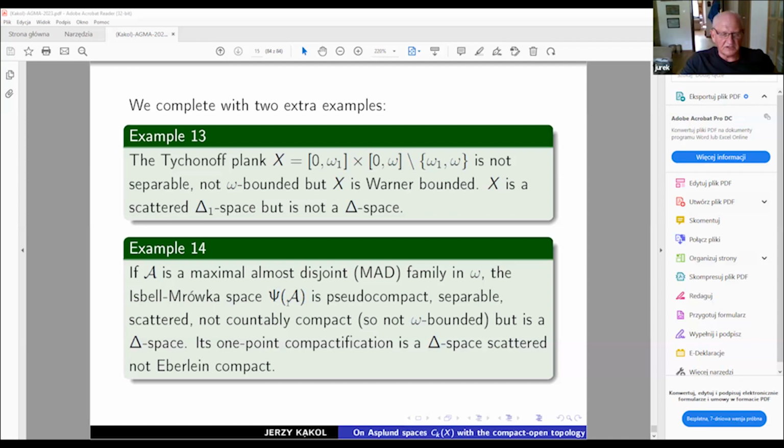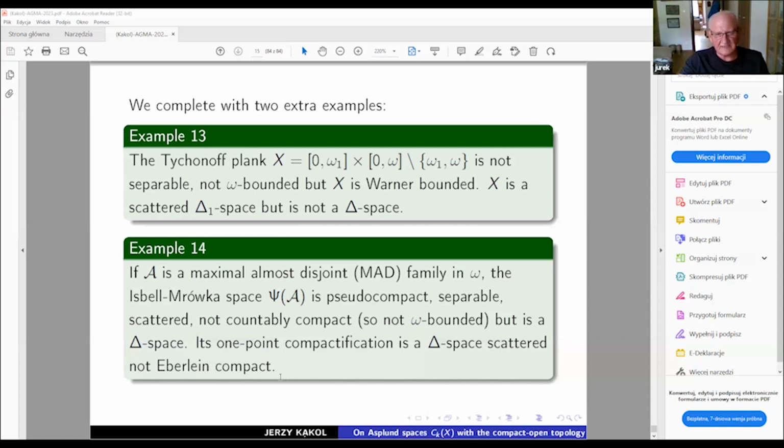The Mrówka space is a pseudocompact space, which is separable, scattered, and not countably compact, so therefore not omega-bounded. But this space is locally compact. So if we take the one-point compactification of this space, we get a delta space. The one-point compactification of the space is a delta space, which is scattered, but it's not Eberlein compact.